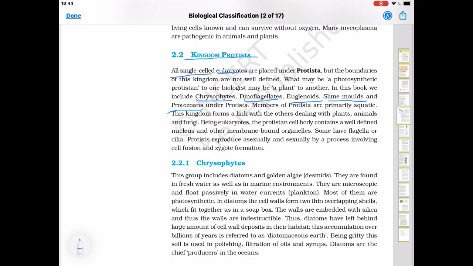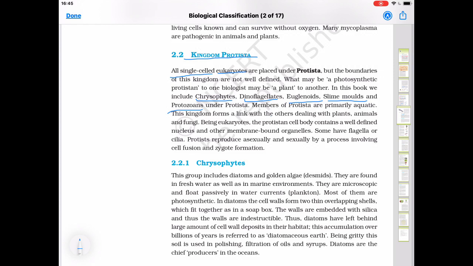The protozoans are further classified into amoeboid protozoans, flagellated protozoans, ciliated protozoans, and sporozoans that we will discuss afterwards. So, first learn these names and the example of each.